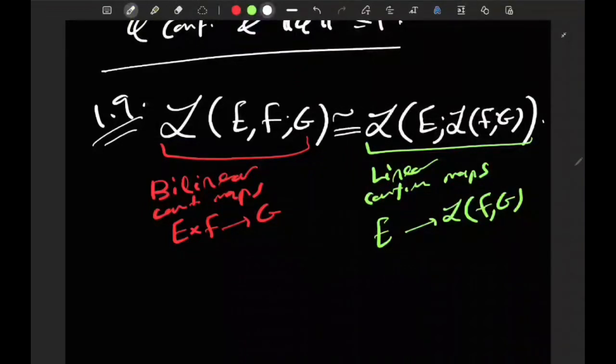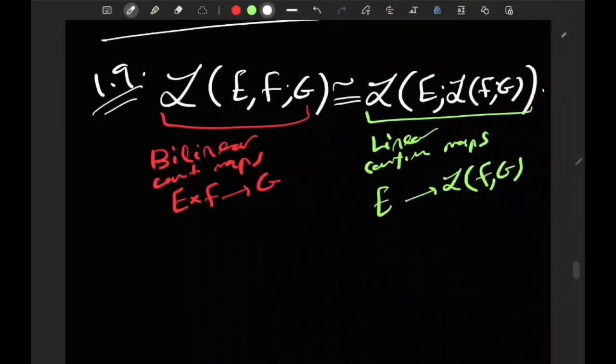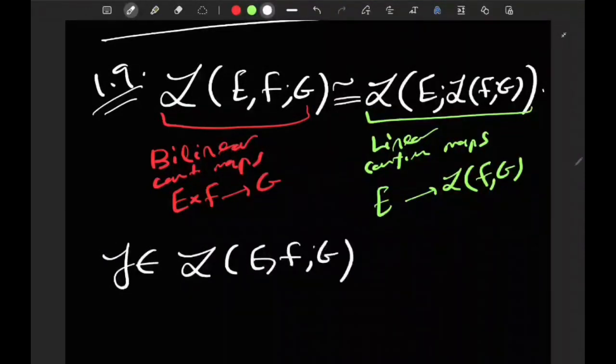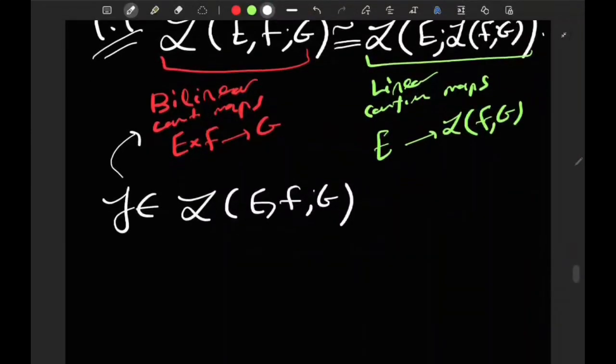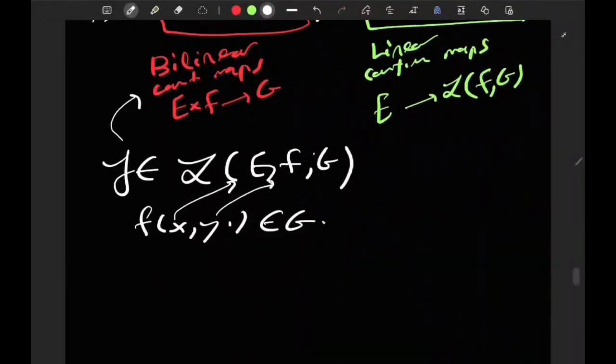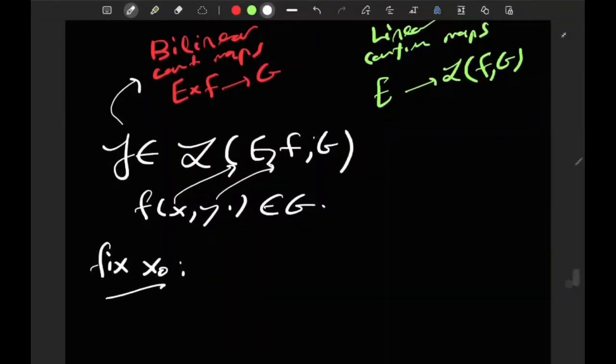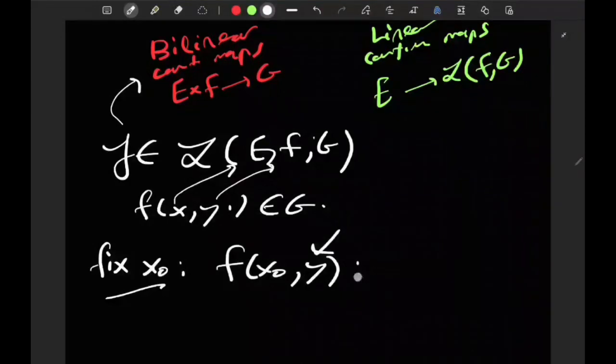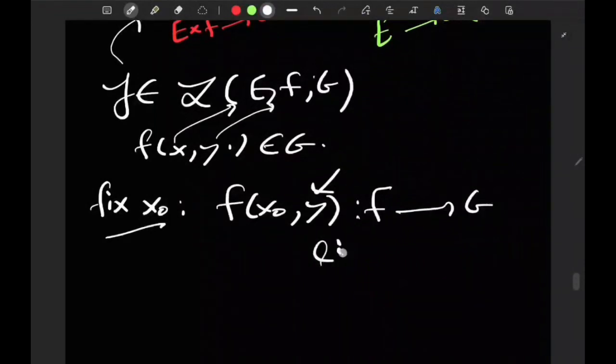So let's look. When I'm taking some f belonging to L of E comma F G, f is a bilinear continuous map, right? So f looks something like f of x y. It's taking something from E and from F, and this is an element of G. If I fix x0, let's say, just to make things simpler, and look at f of x0 y, what's this map? This map is a function of y. It's going, with abuse of notation, from F to G, and it is linear.